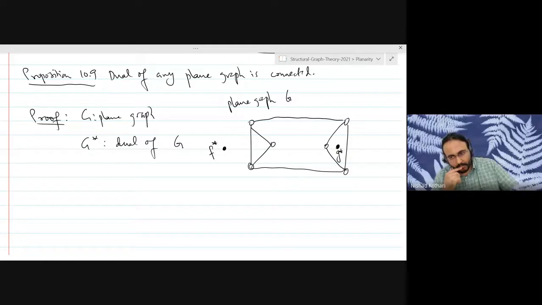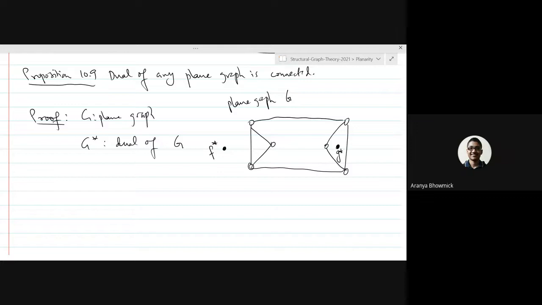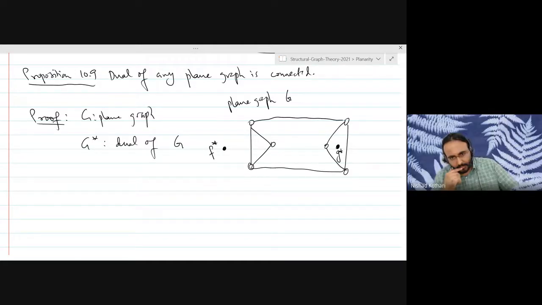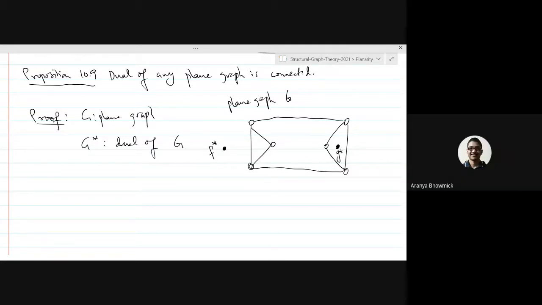Why? This is because if G is connected, we have partitioned the plane. There is a partition of the plane into some regions called faces. But that is also true if G is disconnected. Where is the connected assumption coming into play so far? No. What I'm trying to do,